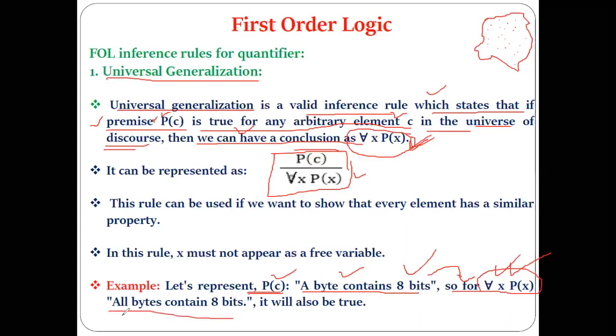It is also true. Yes or no? If a single byte contains the 8 bits, then all bytes can also contain the 8 bits. Understood? So that is nothing but this rule of universal generalization. Got the point?